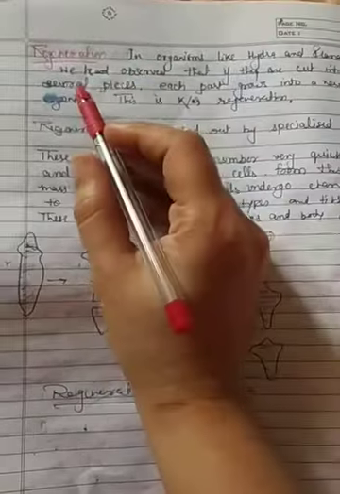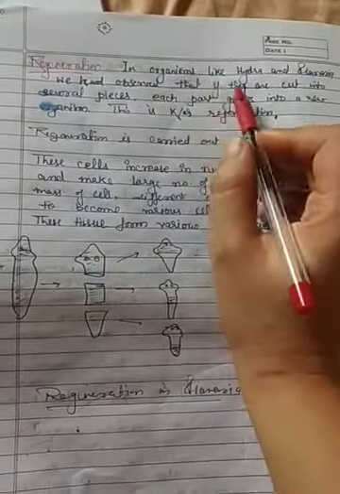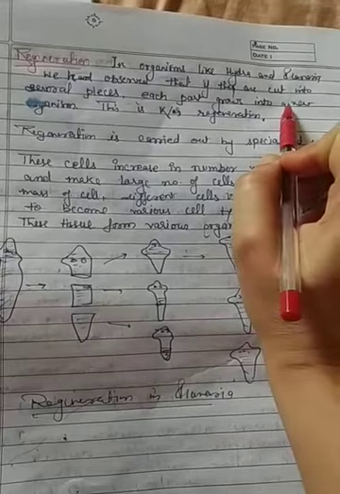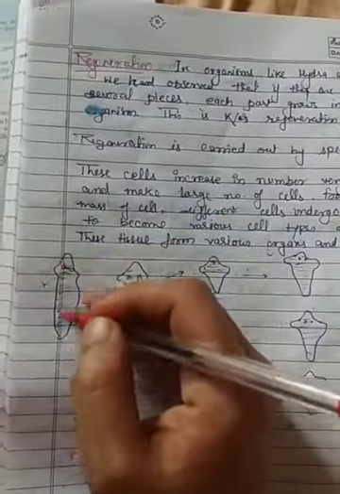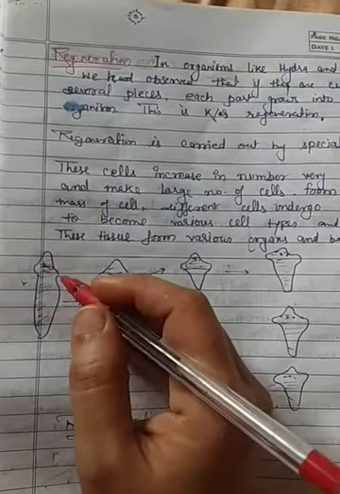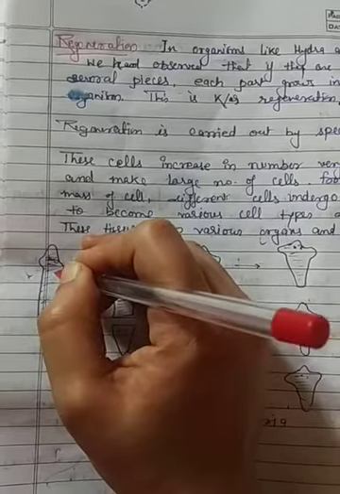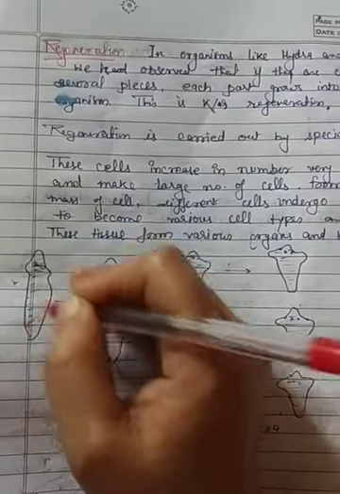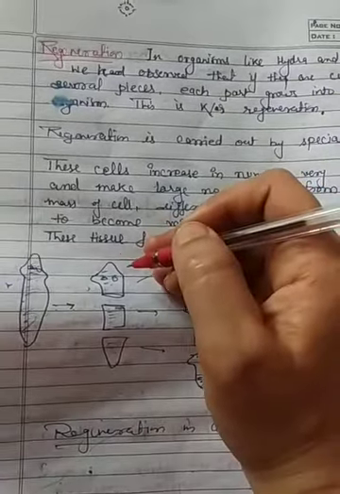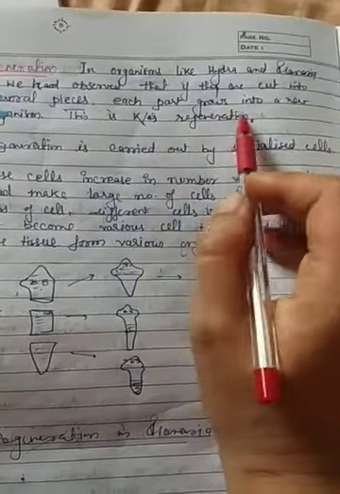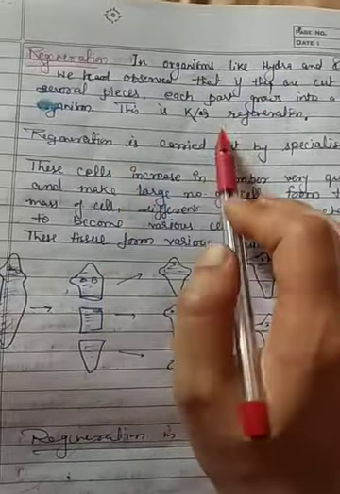Now next is regeneration. In organisms like Hydra and Planaria, we have observed that if we cut the organism into several parts, each part is capable of producing a new organism. Each part grows into a new organism. This is known as regeneration.